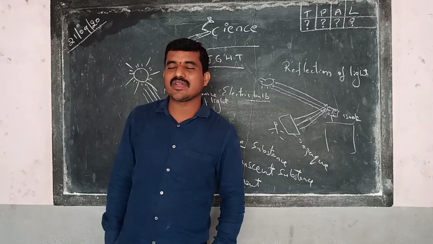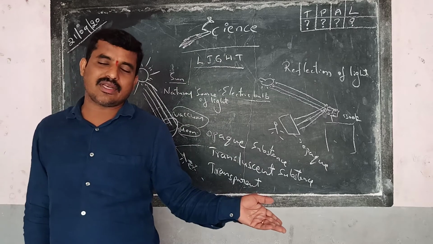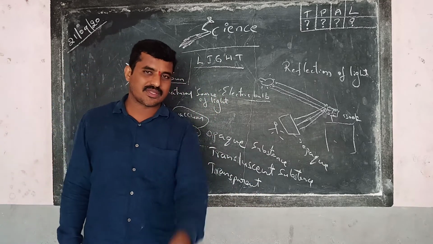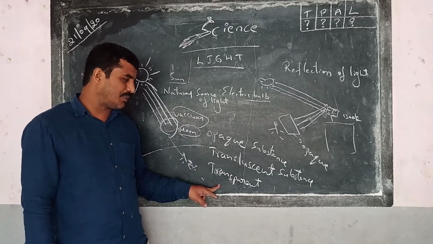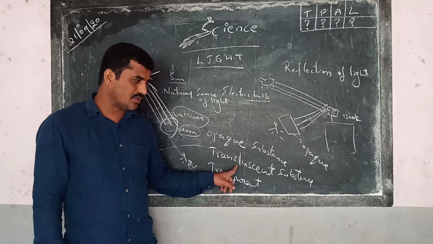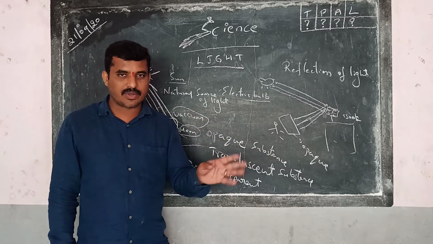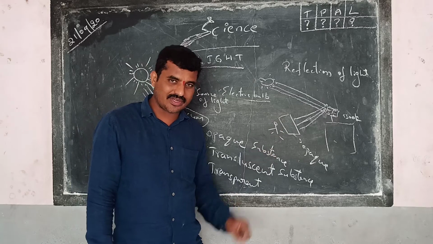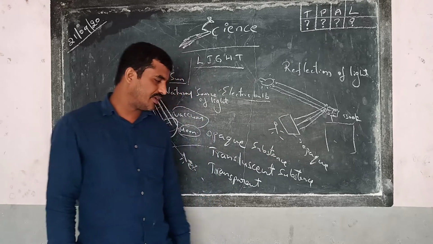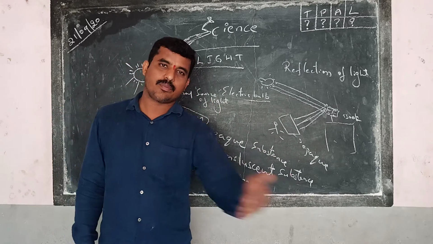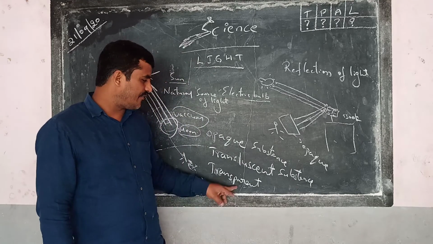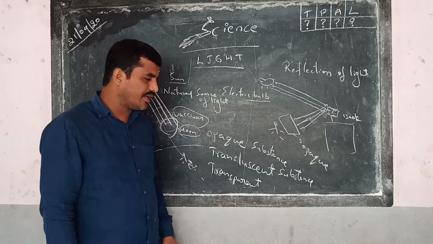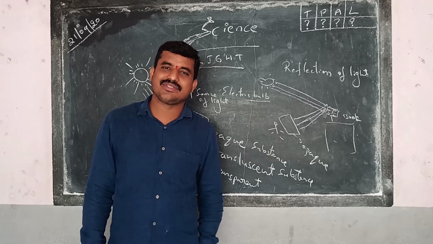So there we can study. You might have learned this in the materials chapter also. There are three kinds of substances: opaque substances, transparent substances, translucent substances. Opaque does not allow the light to pass through it. When it is not allowing the light to pass through it, behind it we get its shadow. If it is transparent, it allows the light to pass through it. If it is not allowing the light clearly, then it is said to be a translucent substance.